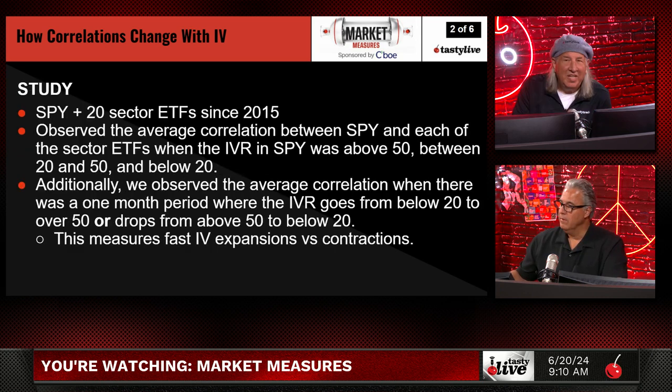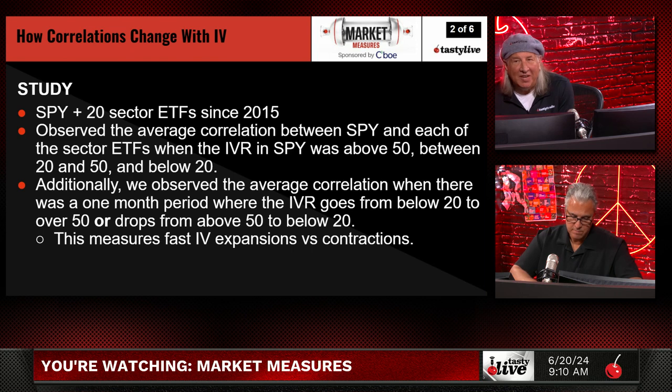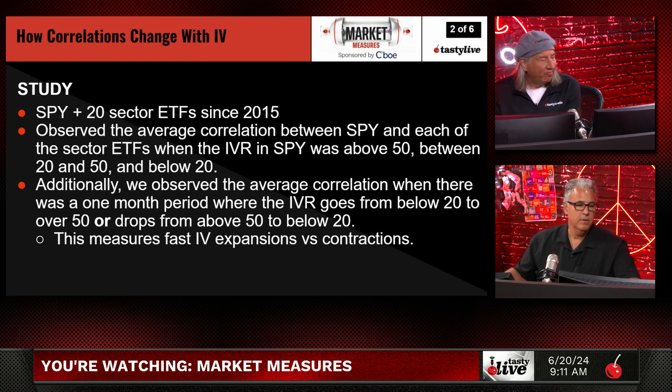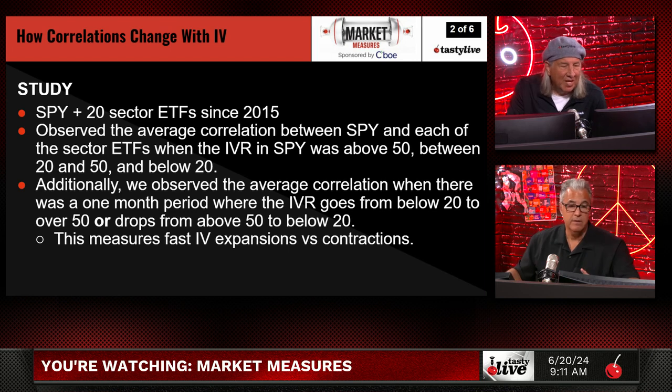Let's take a look. ETFs, 20 sector ETFs since 2015. Observe the average correlations between the SPY and each of the sector ETFs when the implied volatility rank in SPY was above 50, between 20 and 50, and below 20. Where's the SPY IVR right now? Good question. It's low. SPY IV rank, 13 and change. There you go. Implied volatility, 13 area.